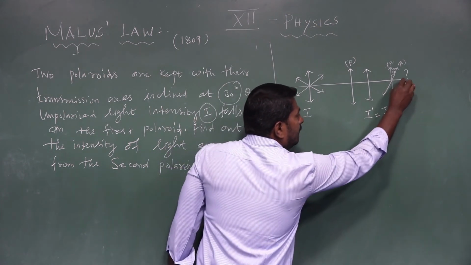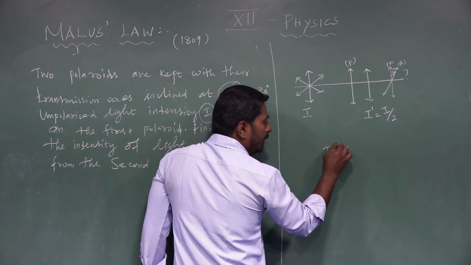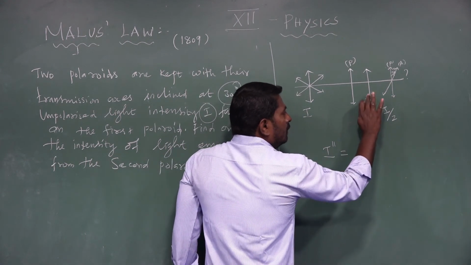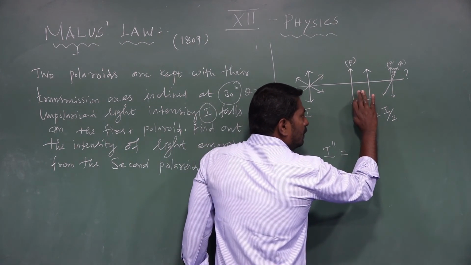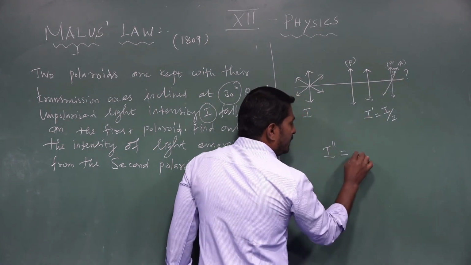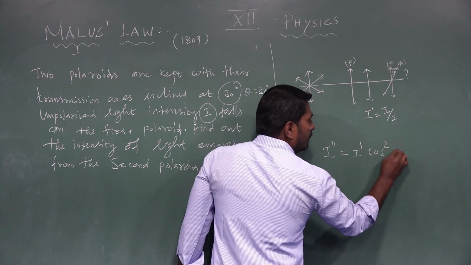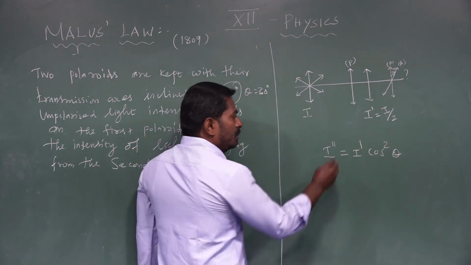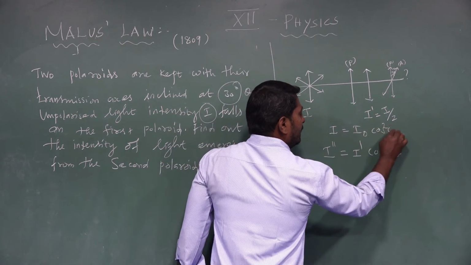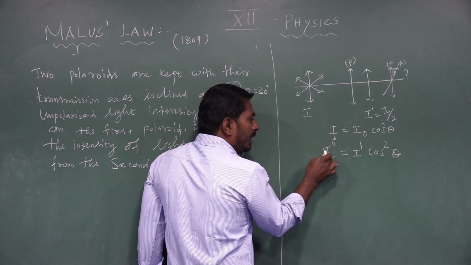Here, the intensity of light coming from the analyzer, I double prime, is equal to the intensity of plane polarized light allowed to pass through the analyzer, I prime, times cos square theta. Generally, Malus law is I equal to I naught cos square theta. Here, I is the intensity of light coming from the analyzer.